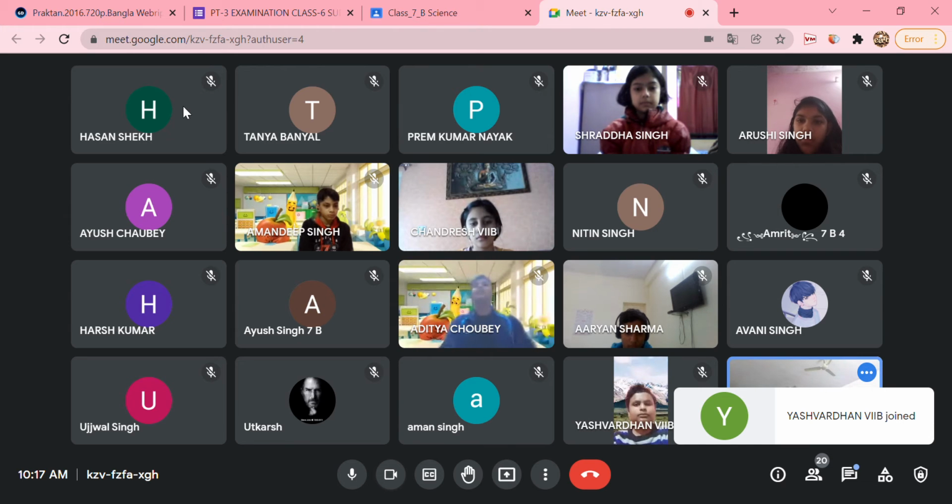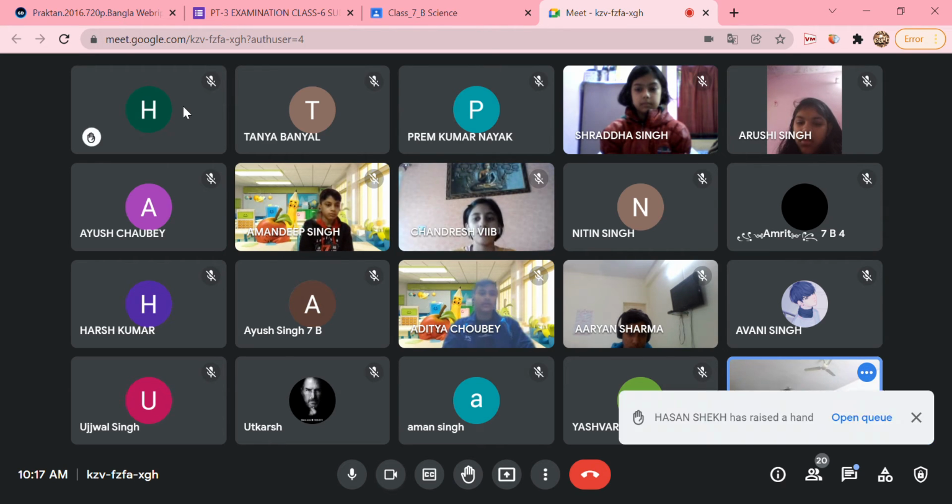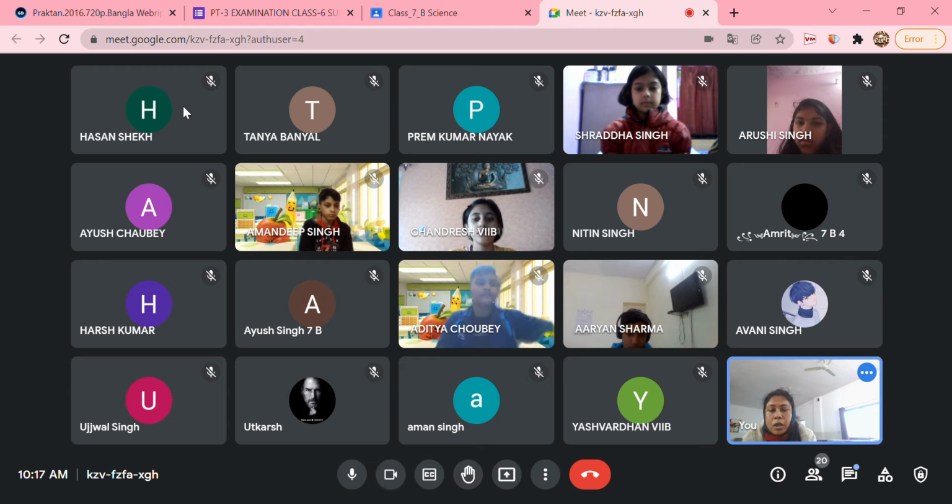We can again classify motion into two more types, that is uniform motion and non-uniform motion. What is uniform motion? Uniform motion is a type of motion when a body covers equal distance in equal time intervals. And what is non-uniform motion? Non-uniform motion is a motion where a body covers unequal distance in equal or unequal time intervals. That is called non-uniform motion.